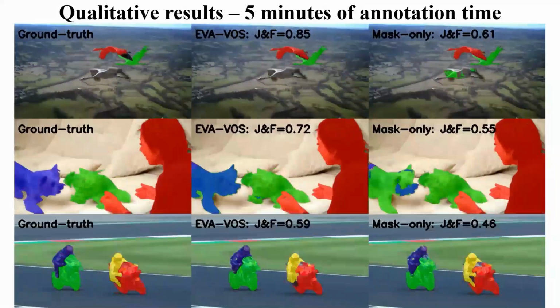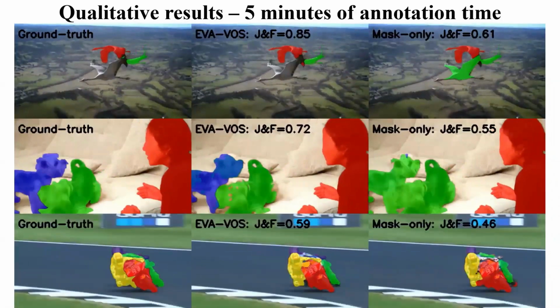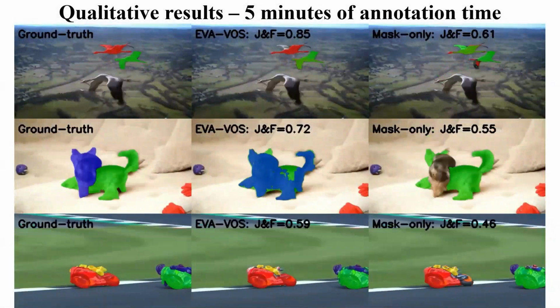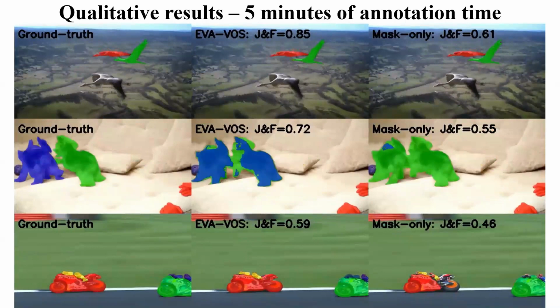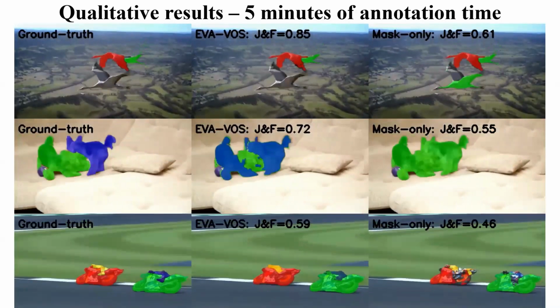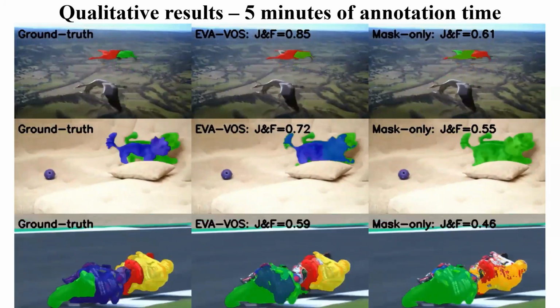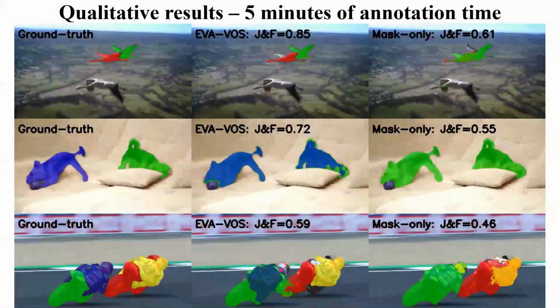We now provide a side-by-side comparison between EVA-VOS and the mask-only method in 3 different videos after 5 minutes of annotation. We observe that our method generates much better segmentation masks given the same budget in all videos. Moreover, in the first video, EVA-VOS reaches the human annotation agreement in only 5 minutes.